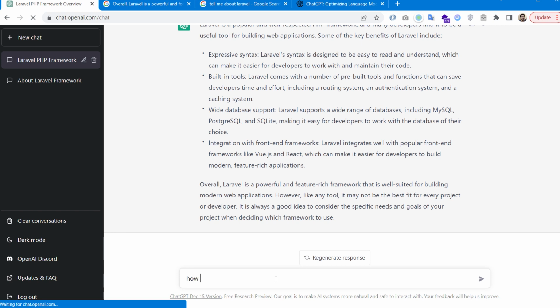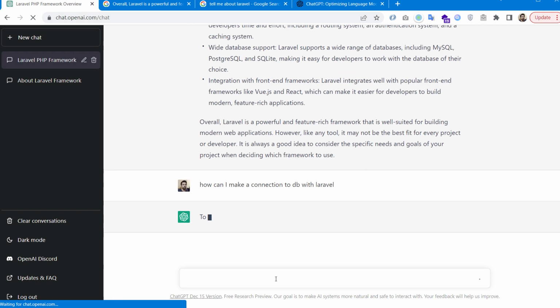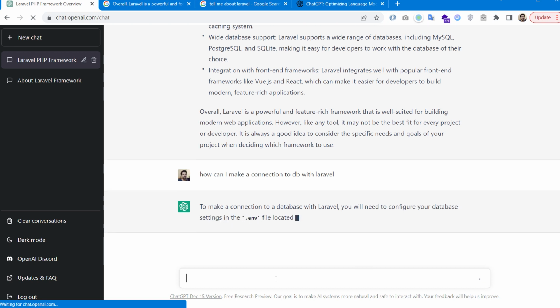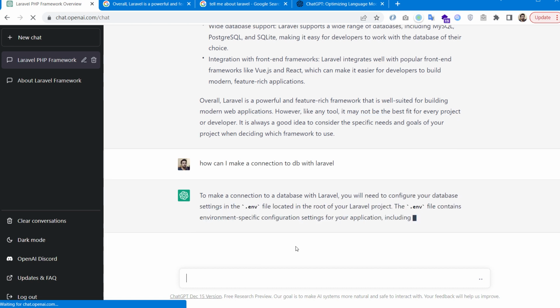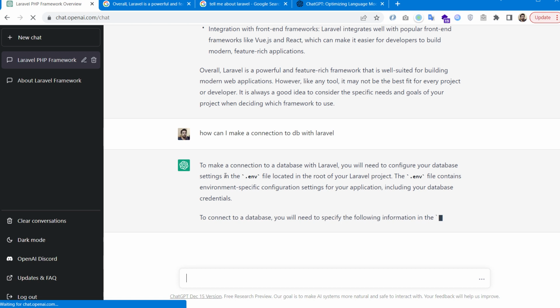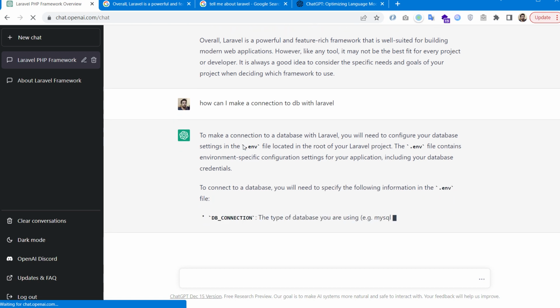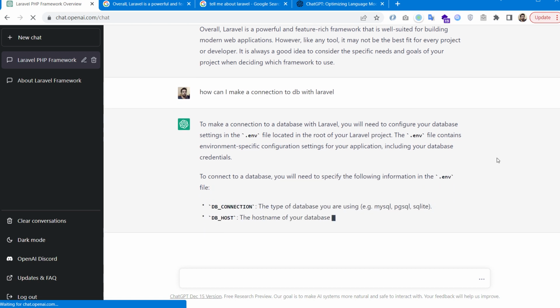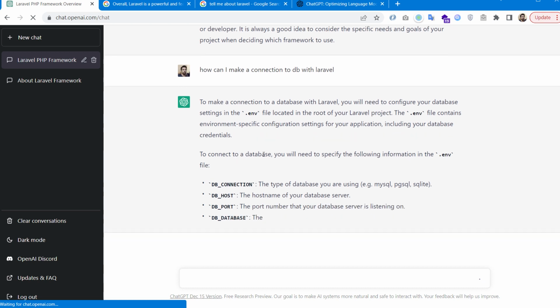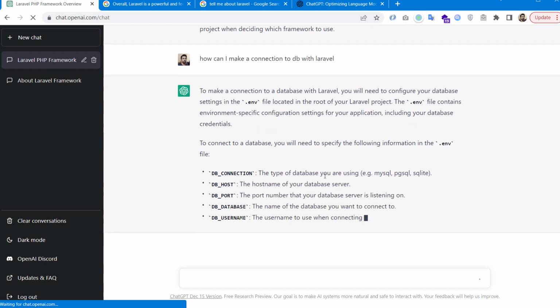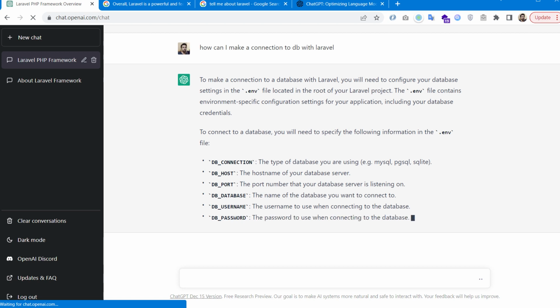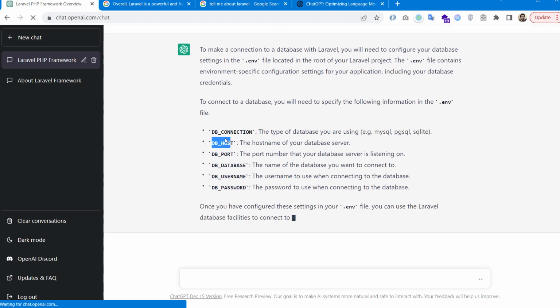For example, let's connect to the database in Laravel. How can I make a connection to DB with Laravel? I hope it will give a correct answer. Of course it will. As you can see, it gives us a complete explanation of how to do this and how to connect to database in Laravel, including the syntax.